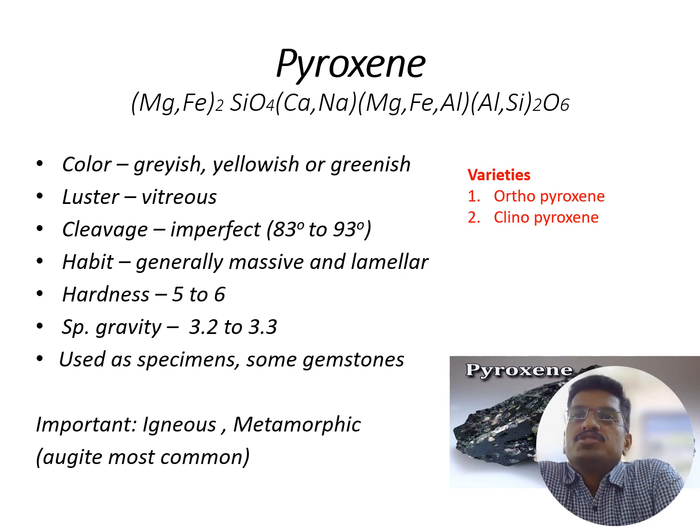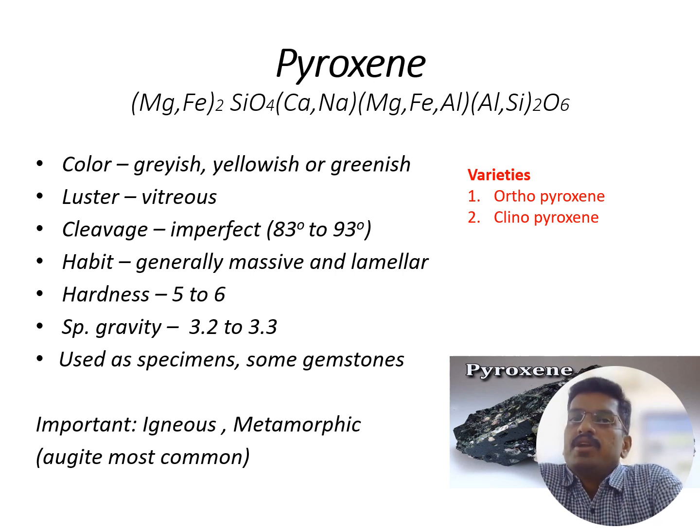So next we are going to discuss the physical properties of the pyroxenes. Pyroxene is mostly classified as orthopyroxene and clinopyroxene based on composition and physical properties. The color of pyroxene will be grayish, yellowish, or greenish in nature. It has vitreous luster, imperfect cleavage, and generally massive and lamellar habit.